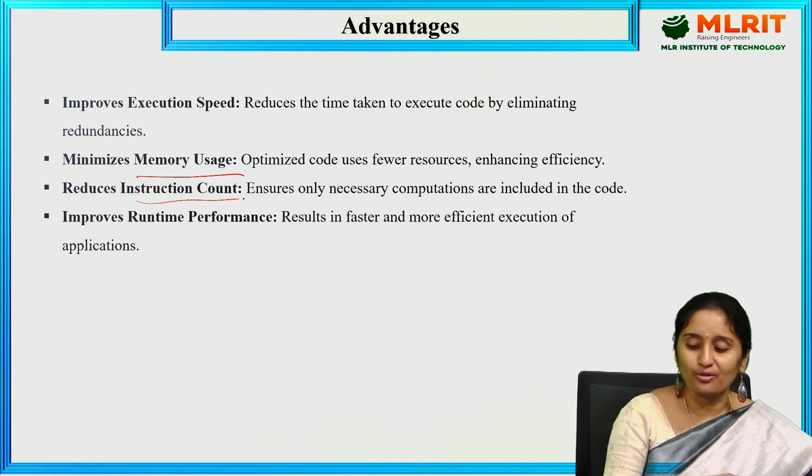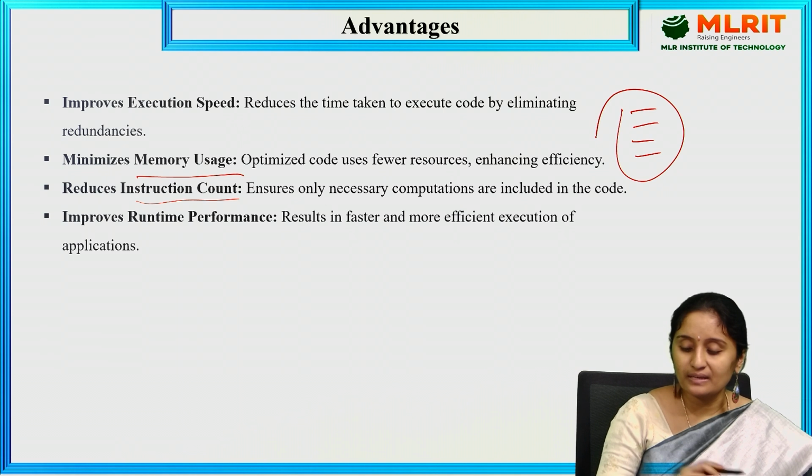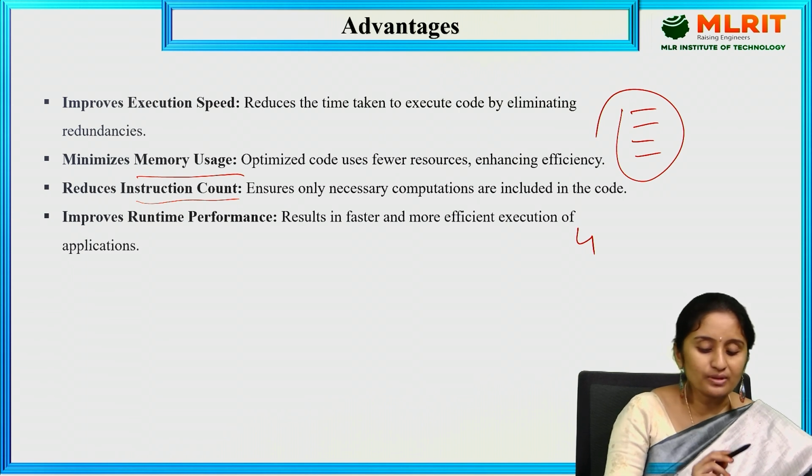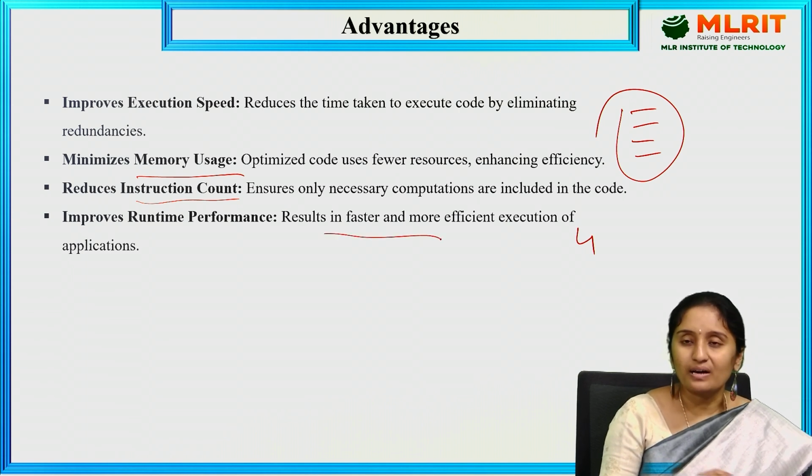Reduces instruction code. Suppose I have 6 lines of code. When I apply optimization techniques, the code is reduced from 6 to 4 or 3 or 5. That is, it reduces the instruction code. Improves runtime performance. It results in faster and more efficient execution of applications.